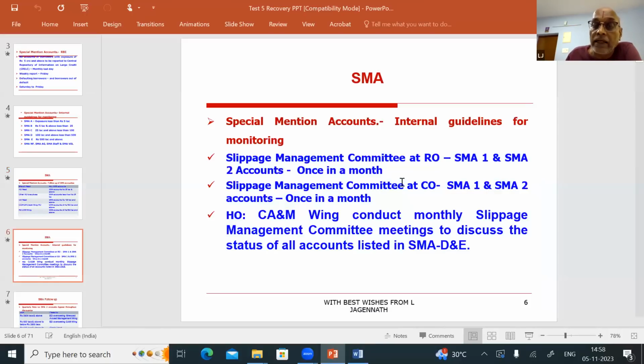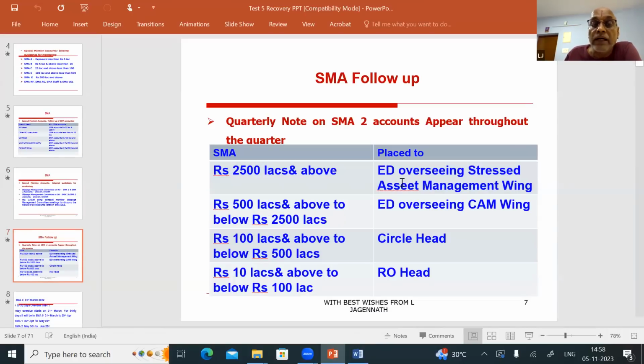Now you see here, quarterly note on SMA2 accounts appearing throughout the quarter. For example, let's assume an account is appearing in SMA2 continuously in all the 3 months in a quarter. That means the party is paying only the critical amount. SMA2 means overdue is 61 days to 90 days. On the 90th day, it will slip to NPA. If it is a term loan, it will slip to NPA on the 91st day.